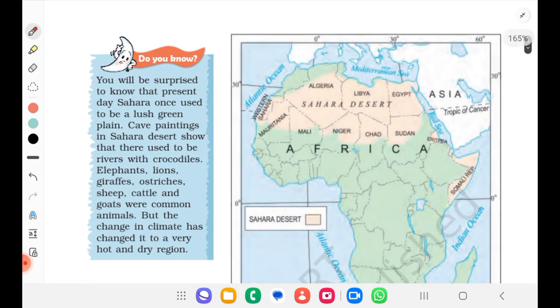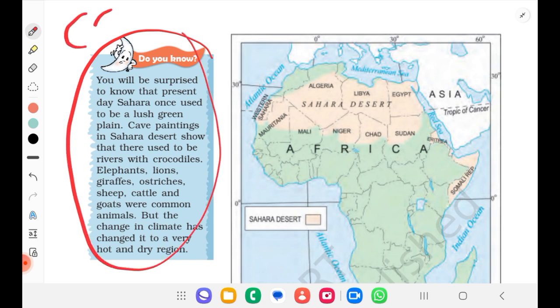You will be surprised to know that the present day Sahara once used to be a lush green plain. Cave paintings in the Sahara Desert show that there used to be rivers with crocodiles, and elephants, lions, giraffes, ostriches, sheep, cattle and goats were common animals. But the changing climate has changed it to a very hot and dry region. So here you can understand how, if you play with the environment, climate change will play with us. Once a lush green place, now it's a desert.